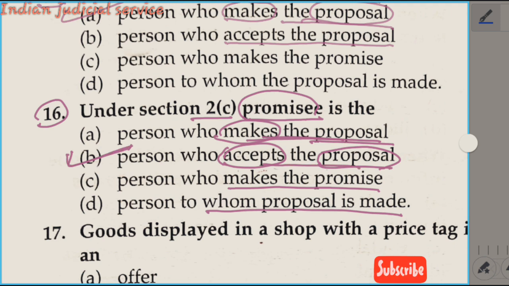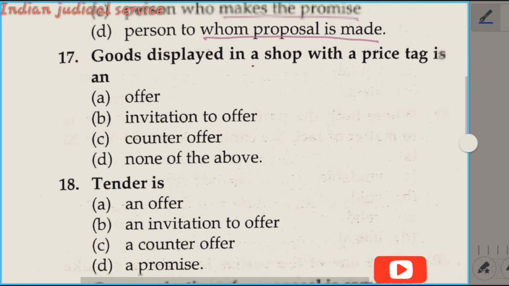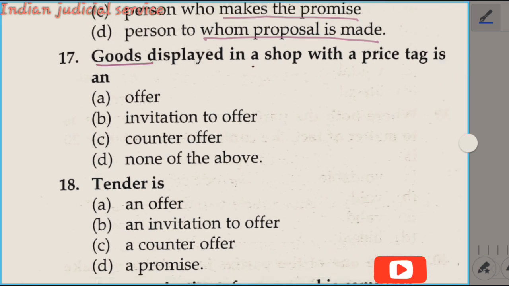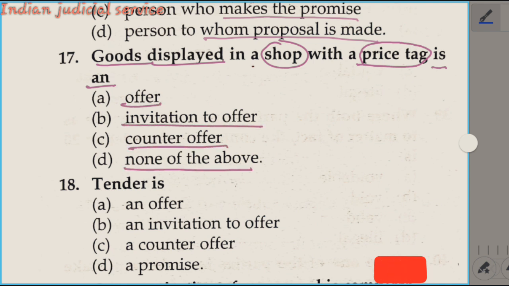Now next question. Question number 17. The goods displayed in a shop with a price tag, this is very important, is: option A, offer; option B, invitation to offer; counter offer; none of the above. Our answer is option B. It is an invitation to offer.